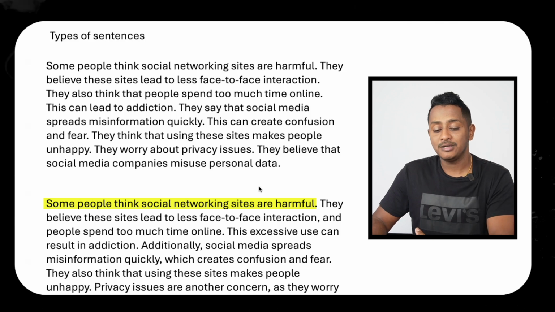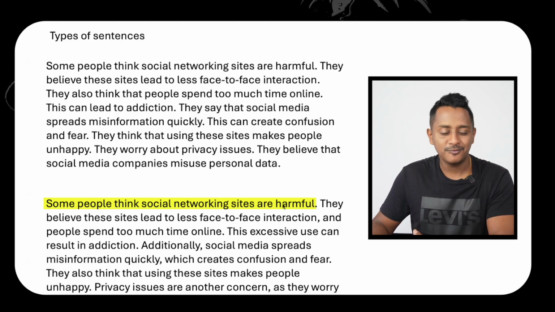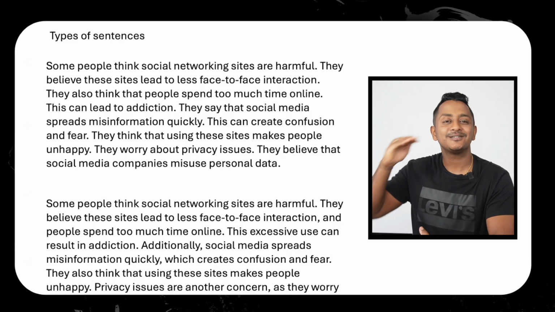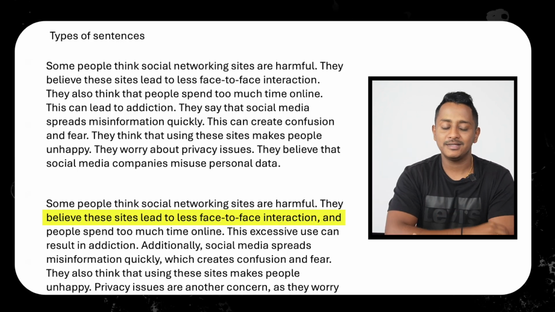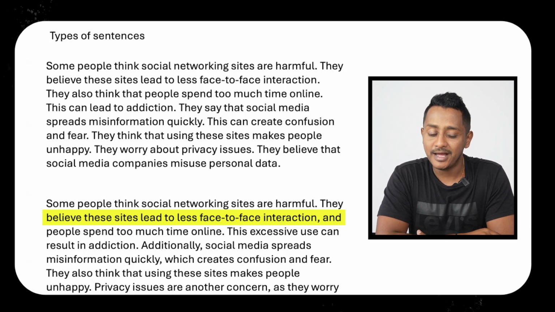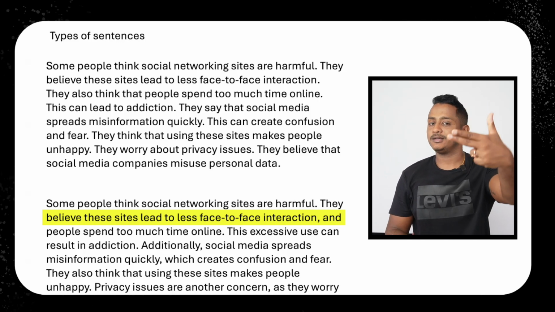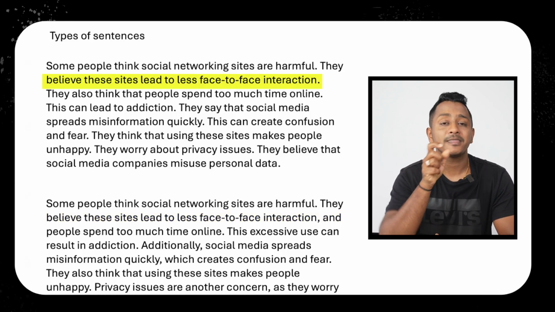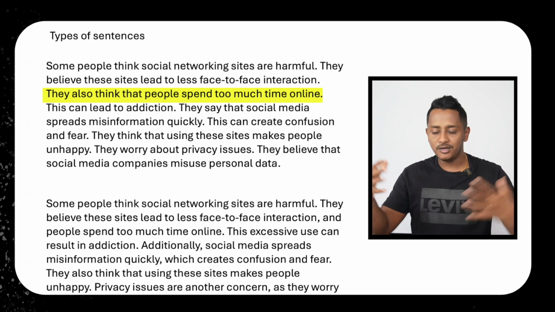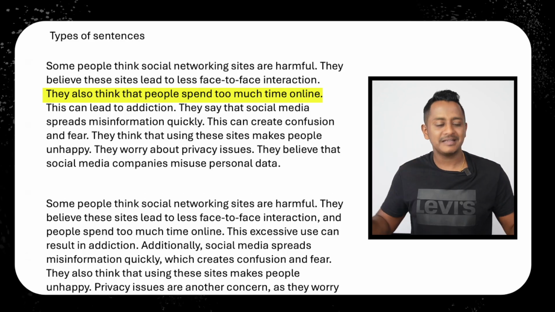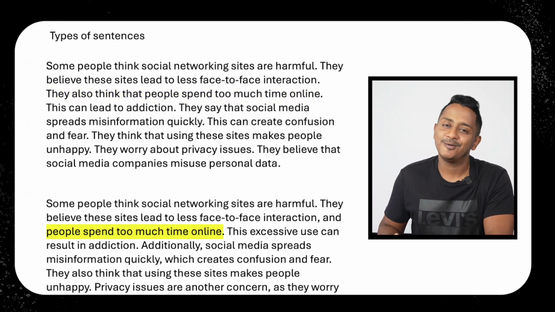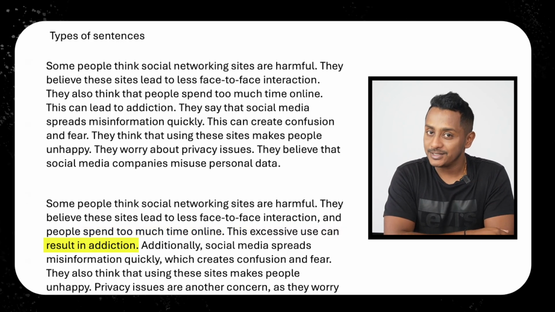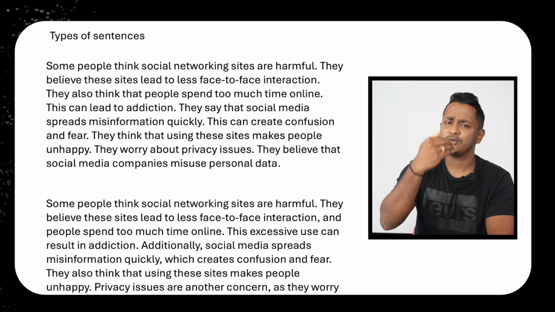Some people think that social networking sites are harmful. We are retaining the very first line because simple sentences are also required, but you cannot write only simple sentences. They believe these sites lead to less face-to-face interaction, and now look at the first paragraph. They believe these sites lead to less face-to-face interaction. They also think people spend too much time online. We're going to club this by using the word and, nothing else: and people spend too much time online. This excessive use can result in addiction. So there, we're not changing it, because a simple sentence is also required.